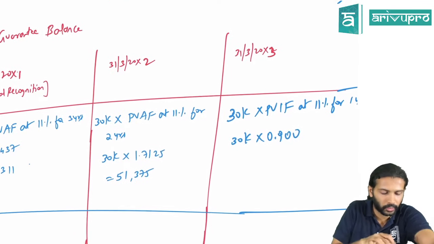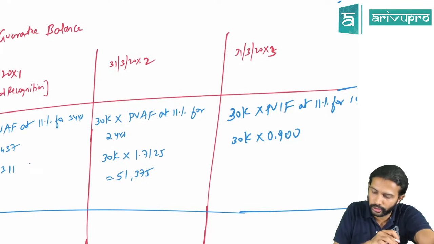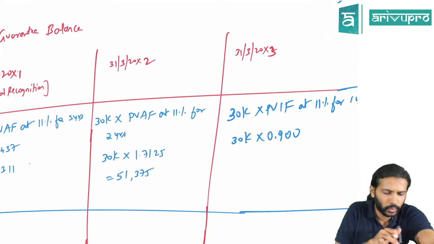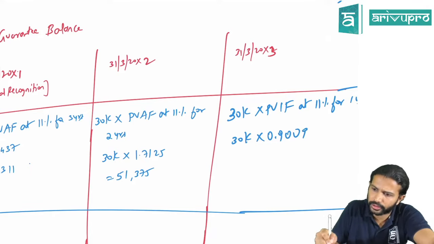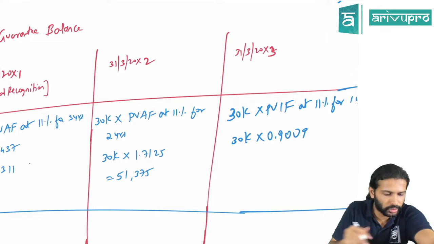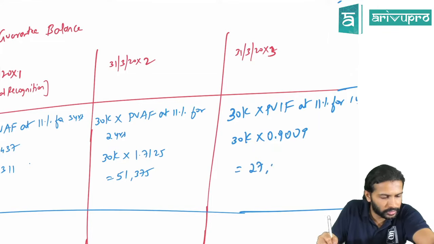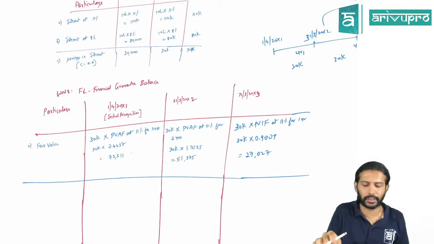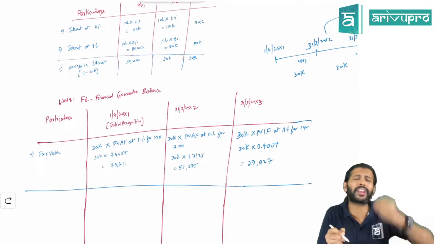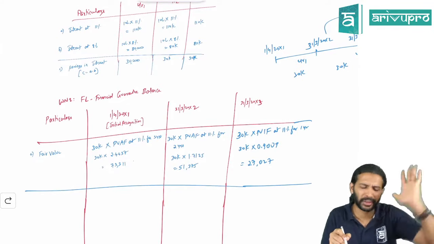Okay. So this will be 30,000 into 0.9, oh, number was wrong. 1 divided by 1.11 is 0.9009. So into 30,000, my calculator is showing 27,027. That is the fair value. Okay, simple. I am using the present value of cash flows, and that itself becomes your fair value.